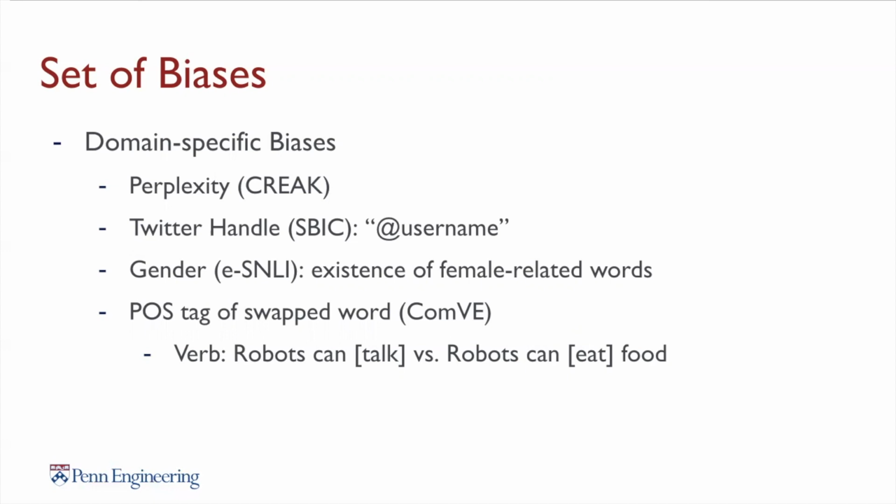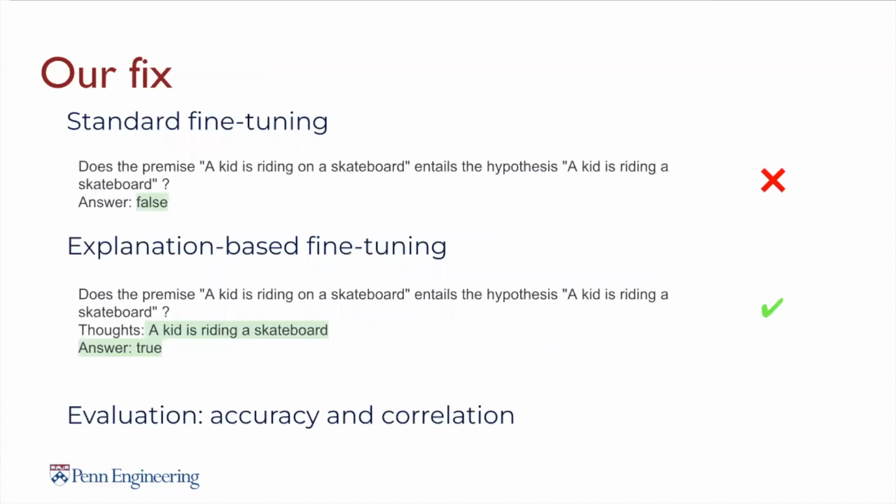For example, when comparing "robots can talk" and "robots can eat food," we compare the first different word and check its part-of-speech tag. We want the model to be able to overcome the spurious patterns, and our approach is to debug the model by adding explanations.